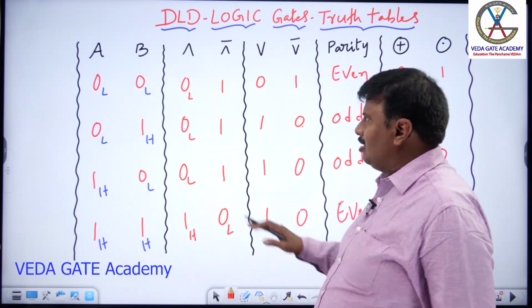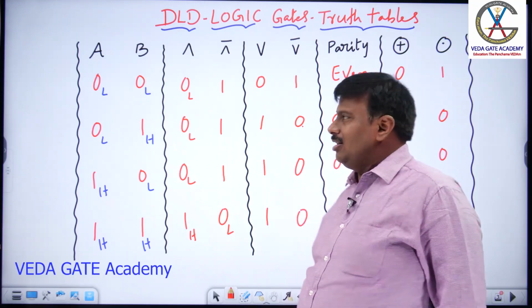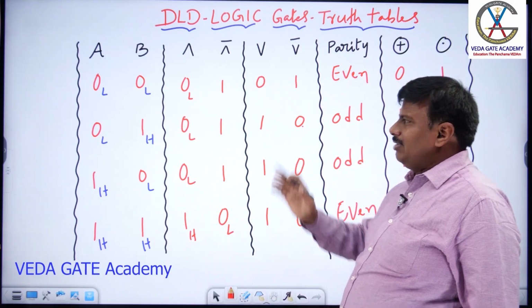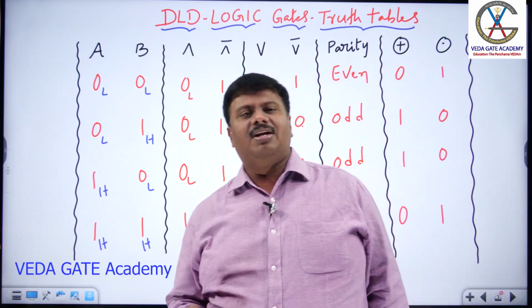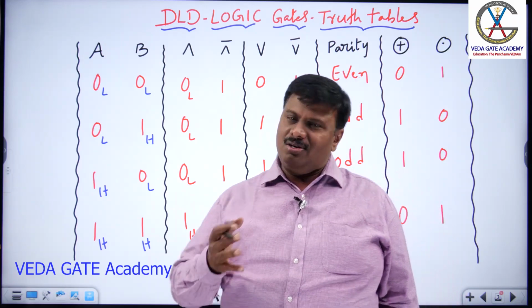In a similar way, you can also work out with a 3 input table. Here I have only AB, and you can work out with ABC in a similar way. Whenever you go with a 3 input table, how do you frame parity? If number of ones are even, even parity. If number of ones are odd, odd parity.